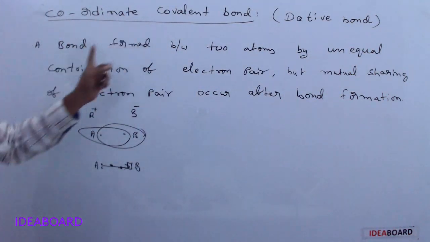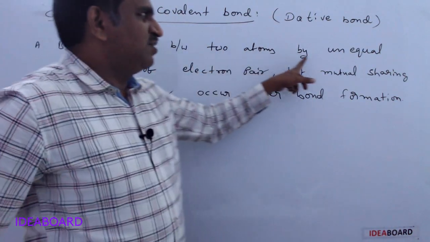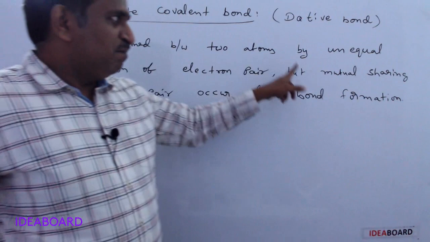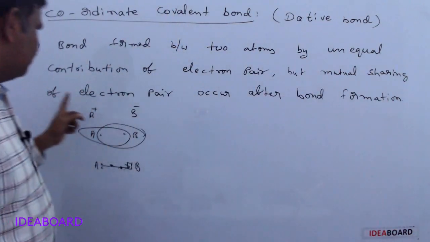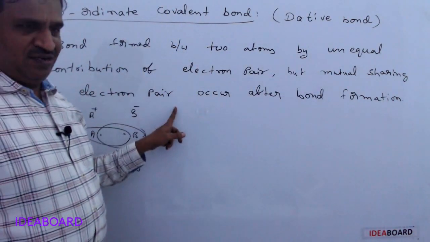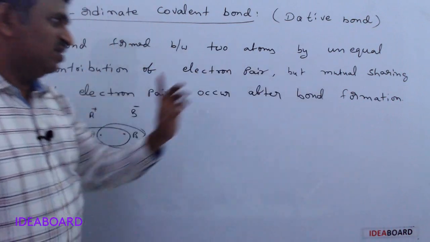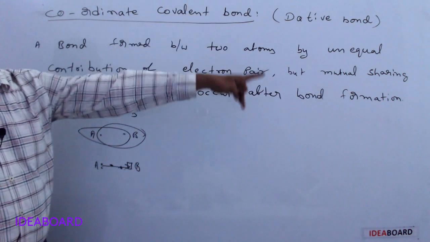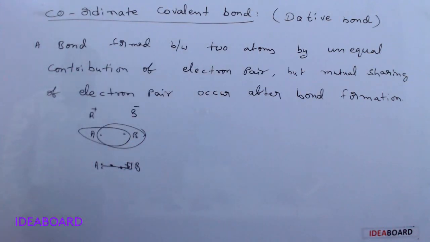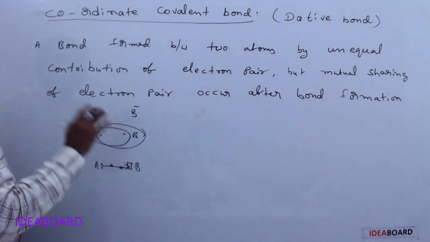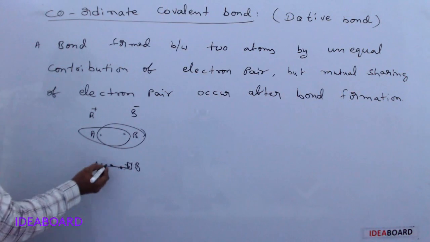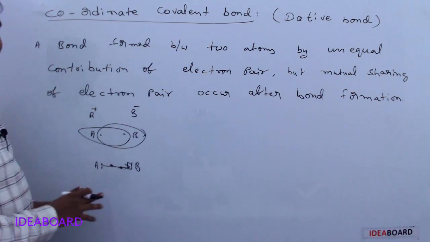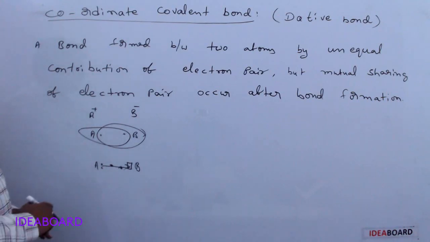A bond formed between two atoms by unequal contribution of electron pair but mutual sharing of electron pair after bond formation is called a coordinate covalent bond. In this bond there are two electrons, and these two electrons are shared equally after the bond formation.